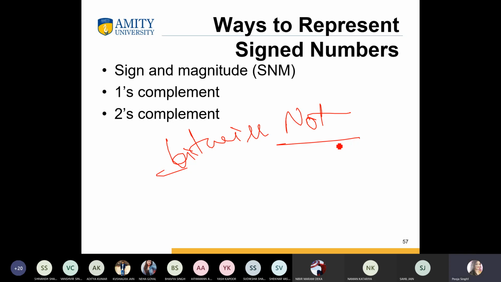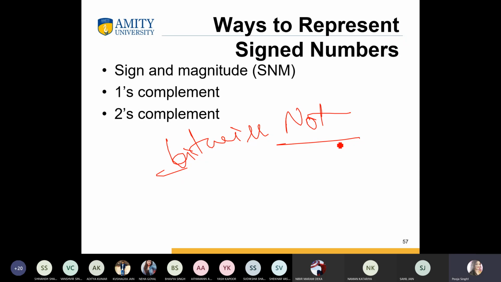For example, in sign and magnitude representation, one complement has two representations. In the previous slide I told you that for 0 we can write simply 0 0 0 0 and 1 1 1 1.